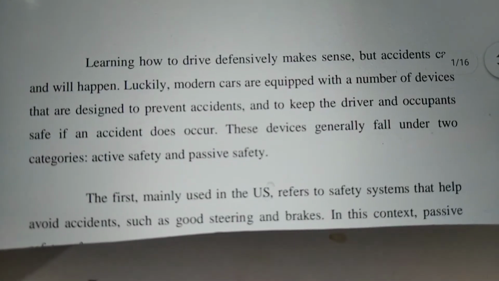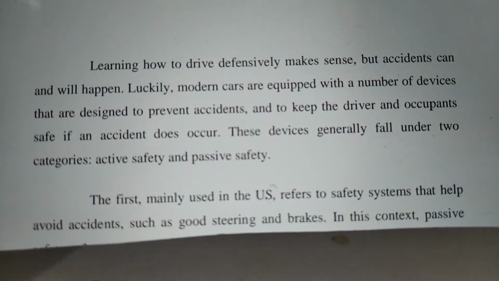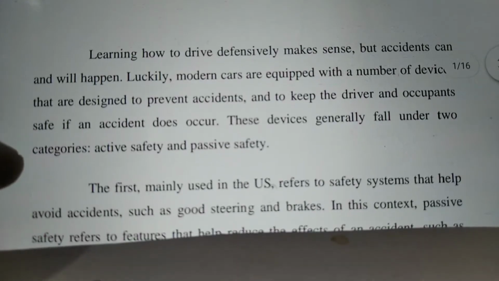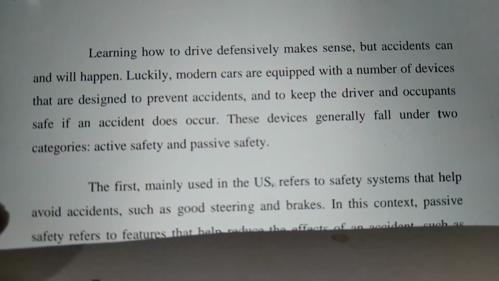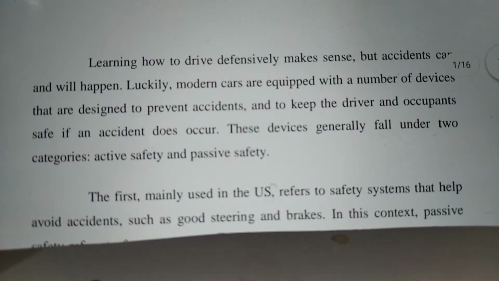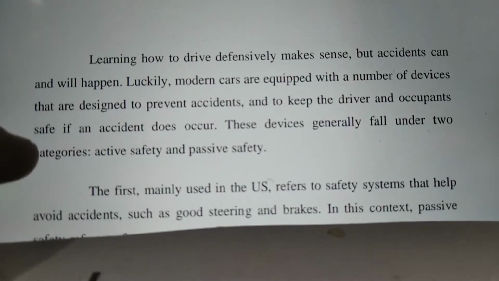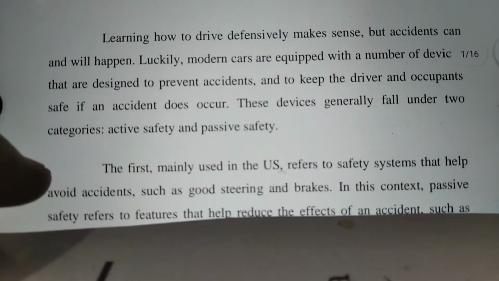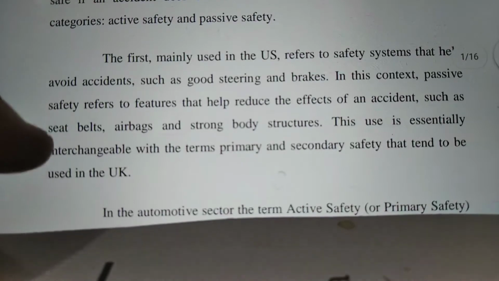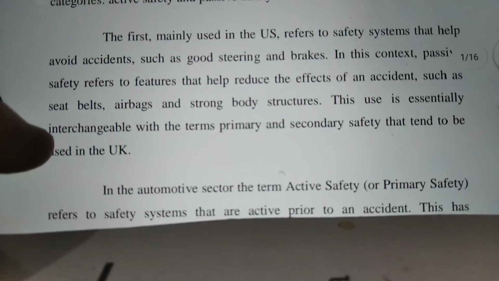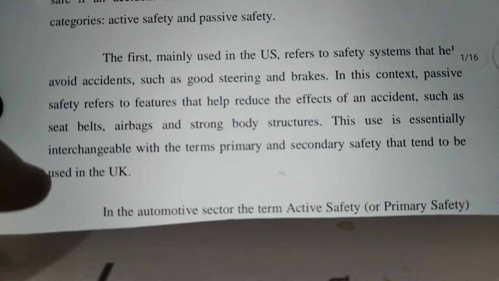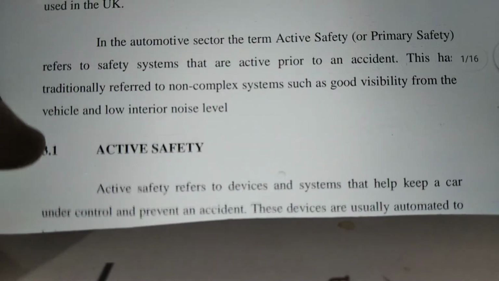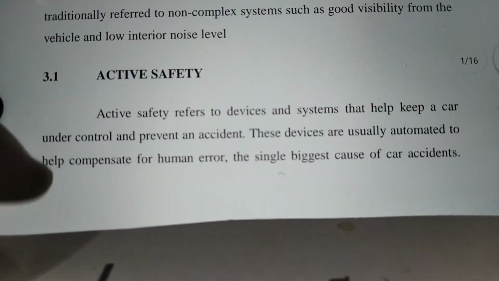Now, in an automobile, the safety of the passenger and the driver is the main concern, since the automobile is a fast-moving vehicle. Learning to drive defensively makes sense, but accidents will happen due to improper moving of the vehicle. Safety refers to systems that help to avoid accidents, such as steering and brakes. Now there are two types of safety: active safety and passive safety.